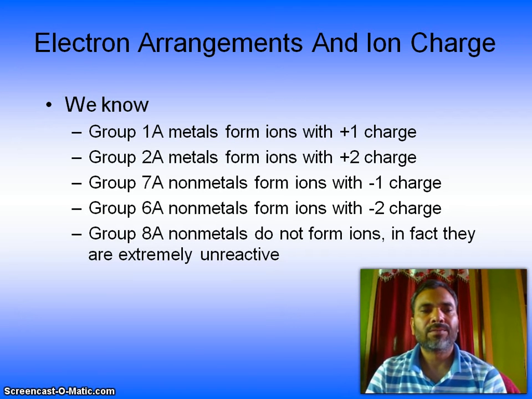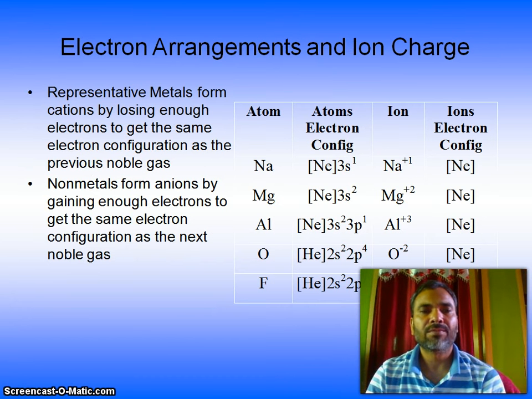We know that group 1A metals form ions with plus 1 charge. Group 2A metals form ions with plus 2 charge. Group 7A nonmetals form ions with minus 1 charge. Group 6A nonmetals form ions with minus 2 charge. Group 8A nonmetals do not form ions. In fact, they are extremely unreactive.